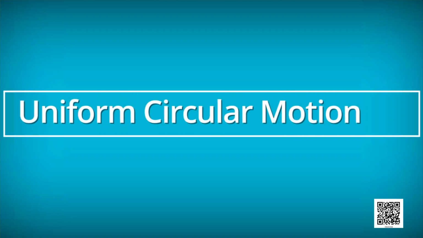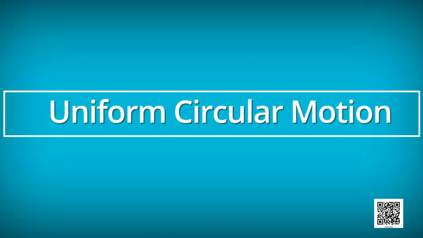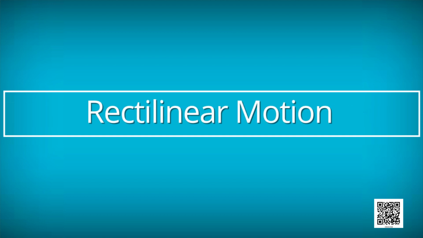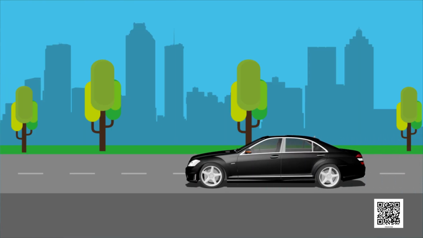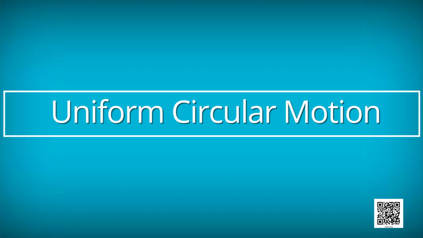Uniform circular motion. Children, in this chapter we have discussed the simplest form of motion called rectilinear motion, that is, motion of an object in a straight line. Now we shall discuss uniform circular motion.